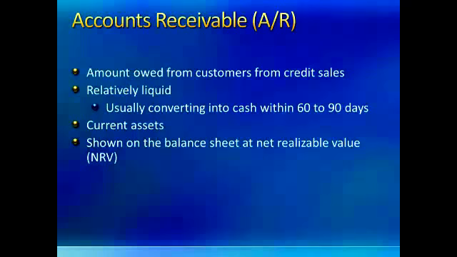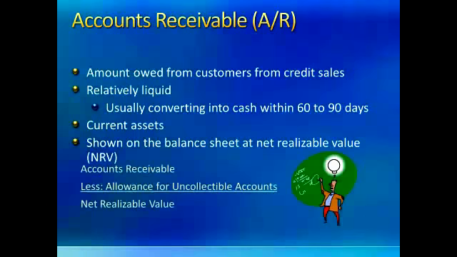In an ideal world, everyone would pay what they promised to pay. Unfortunately, we don't live in that ideal world, and sometimes customers promise to pay and fail to pay. If we reported accounts receivable at the total amount promised, we would be overstating our asset because that's not how much we will probably collect. Remember, accounts receivable is a probable future economic benefit, so we need to report accounts receivable as the amount that we will probably collect. In order to do that, we create an account called allowance for uncollectible accounts.